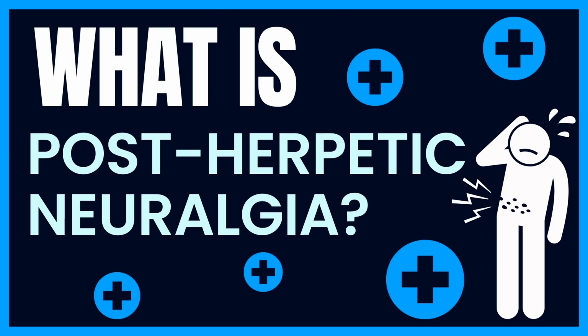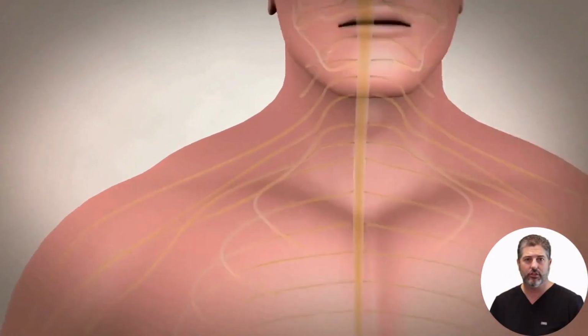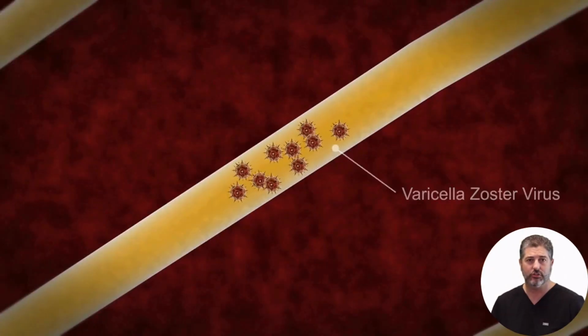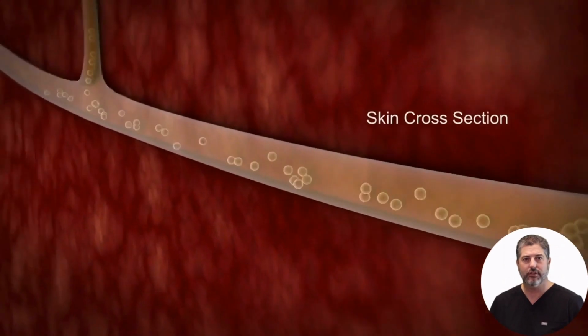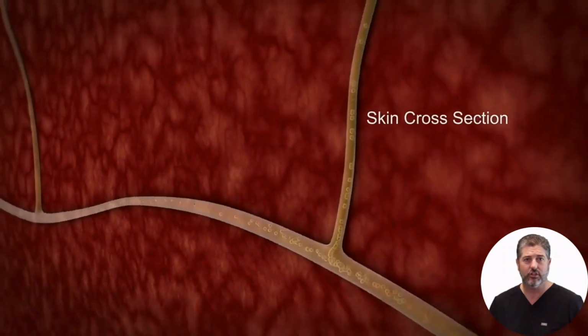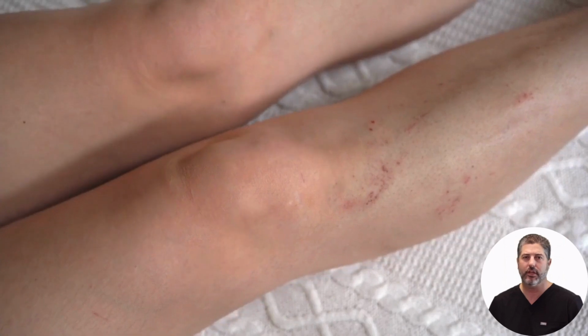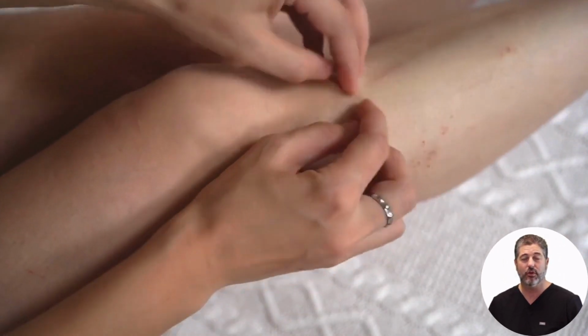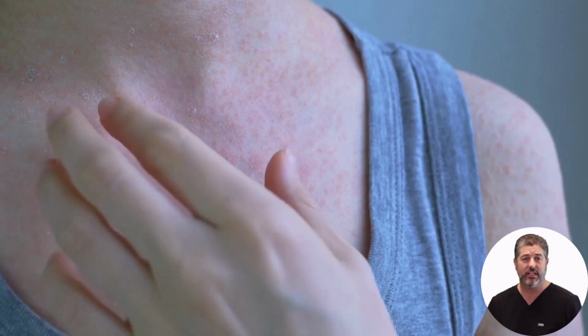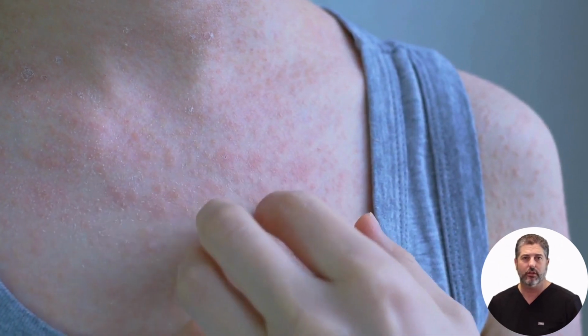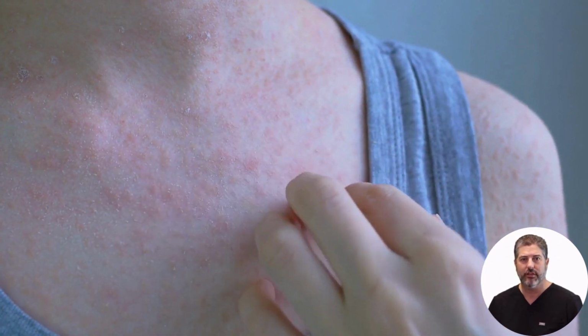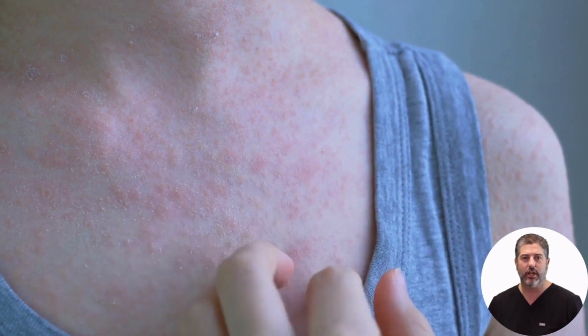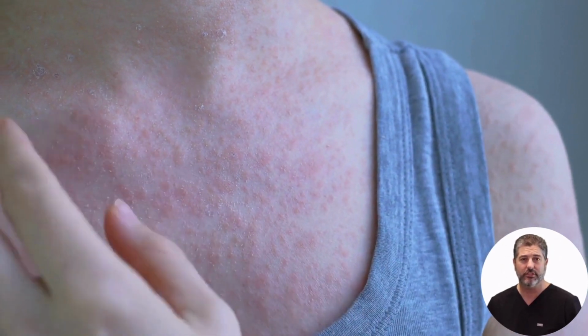What is postherpetic neuralgia? Postherpetic neuralgia is a complication of shingles, which is characterized by severe pain in areas where the shingles rash occurred. The primary cause is damage to nerve fibers during a shingles outbreak, leading to prolonged nerve pain. Symptoms needing management include severe, lingering pain in shingles-affected areas, sensitivity to touch, and itching or numbness.